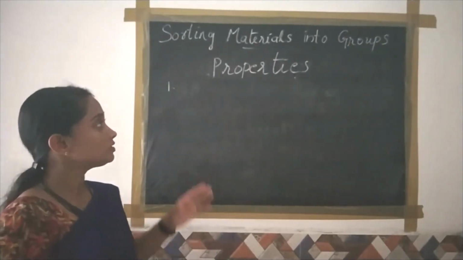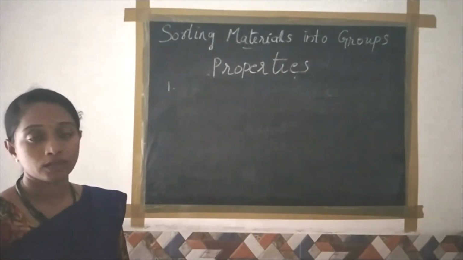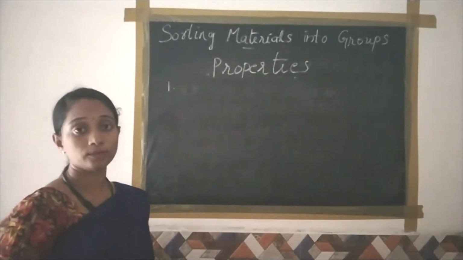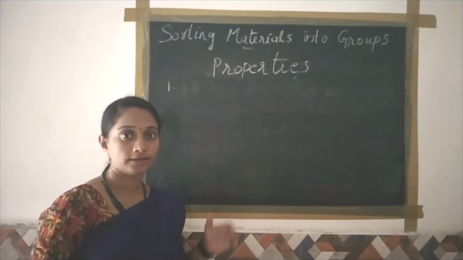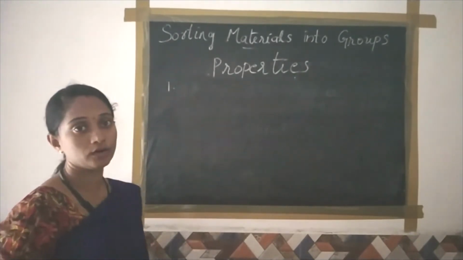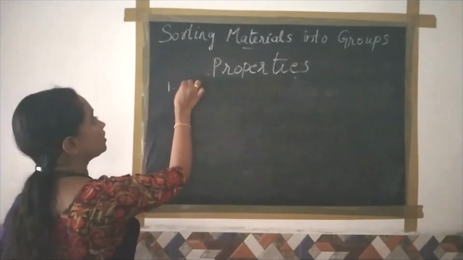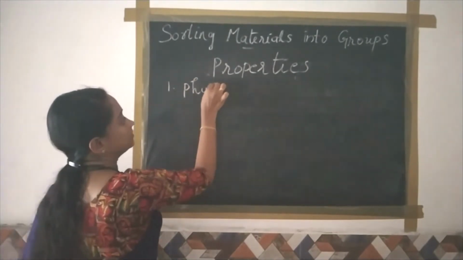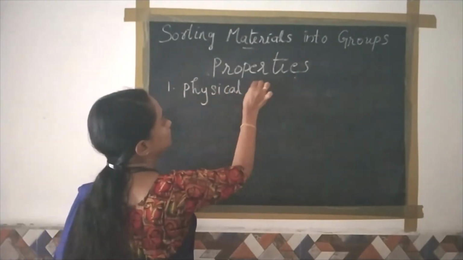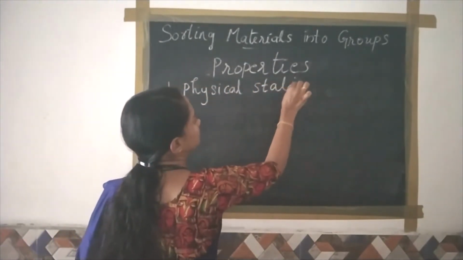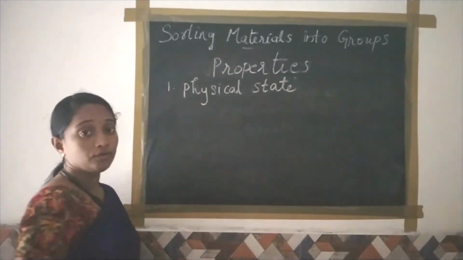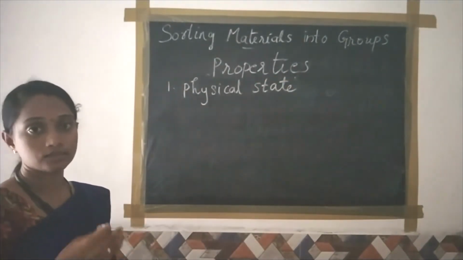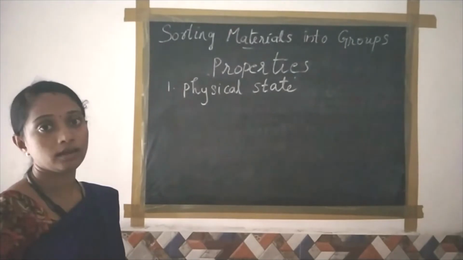Our next topic is properties of material. The material can be classified on the basis of their properties. Let us see the properties of material one by one. The first property, physical state. We can classify materials as solid state, liquid state and gaseous state.